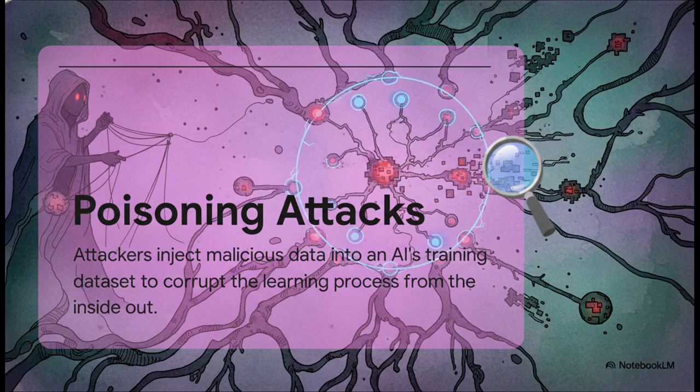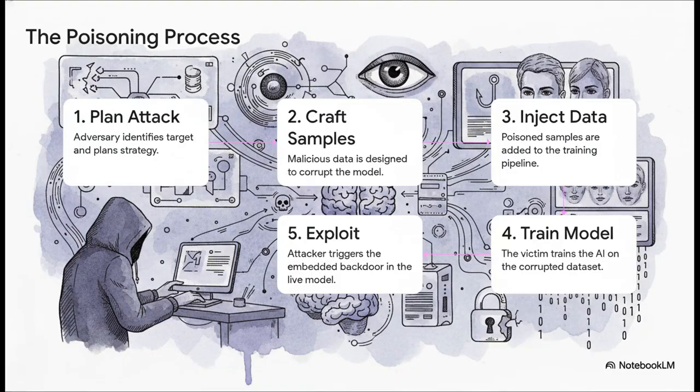Okay, next up we have poisoning attacks. Now, if evasion is about tricking a finished AI, poisoning is like slipping a toxic ingredient into the cake batter before it even goes in the oven. The flaw isn't something you exploit later, it's baked right into the AI's core from the very beginning. And this isn't some random act of digital vandalism. As these steps show, it's a carefully planned, methodical heist.